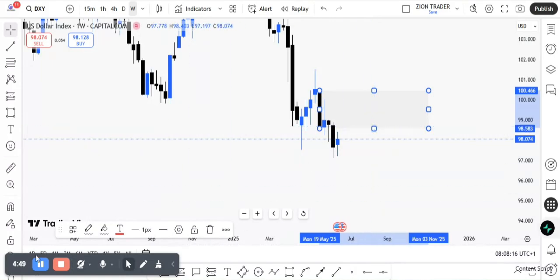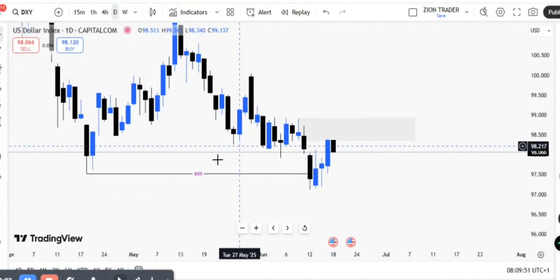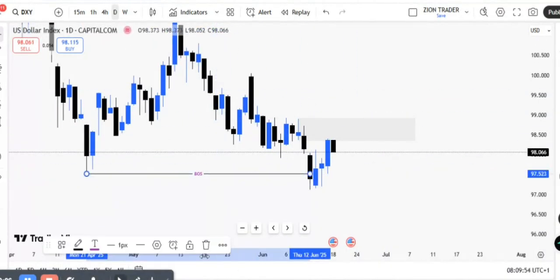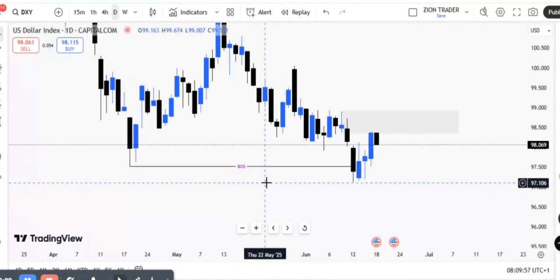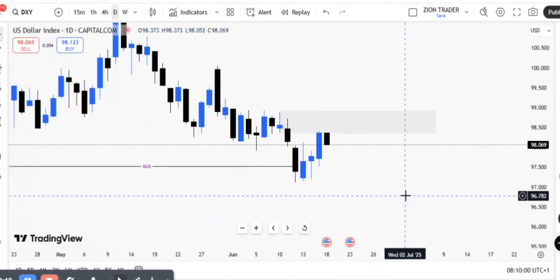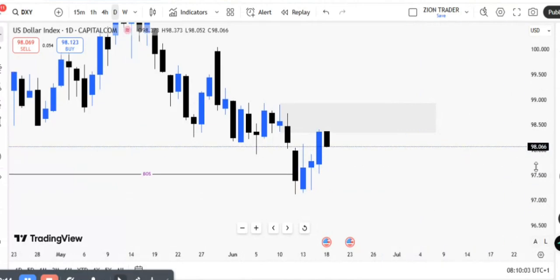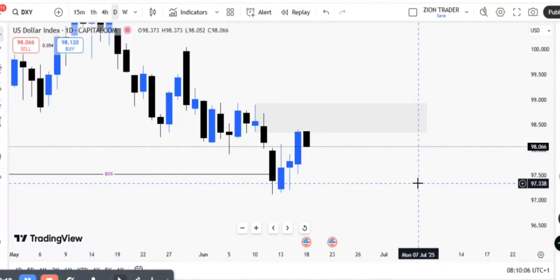So let's scale down to the daily time frame. Looking at the daily time frame, we can see there's already a break of structure, bearish. So this perfectly aligns with the fundamental slash macroeconomics that we analyzed earlier, right? So most likely today the Fed did not cut interest rate, which is actually what I'm expecting the most, because they have been hesitant in cutting interest rate, although they've been urged by the president to cut interest rate previously, but they have actually not cut it. So we don't know if they are actually going to cut it today or not. But overall, we know that we are bearish on the dollar, right?